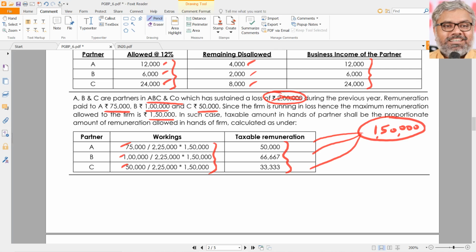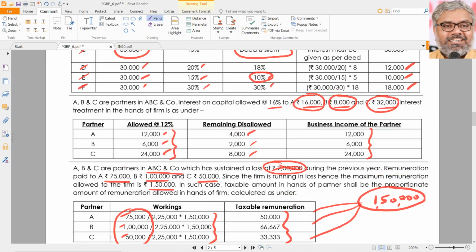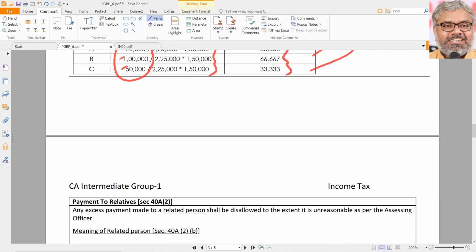Taxability in the hands of partners should also total 1,50,000. Individually, just apportion it in the ratio of the remunerations. Then for B, it will come to 66,667. That will not come directly. You have to calculate it using this ratio of remunerations as per this example.